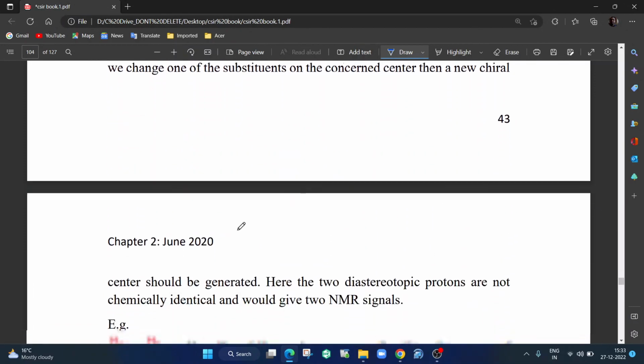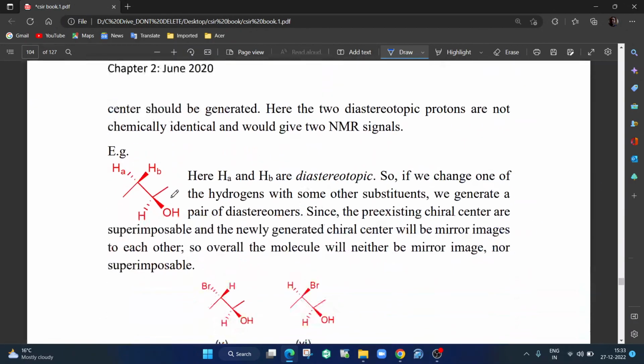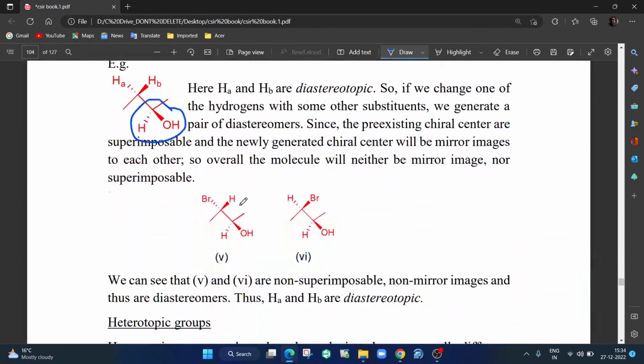When we come to diastereotopic, it is something like this. A chiral center is already there, and I want to know about HA and HB. If I put Br instead of HA, and Br instead of HB, then what happens? One pair is mirror images, and the other pair is superimposable on each other. So overall, the two products are neither mirror images nor superimposable on each other. They are diastereomers.